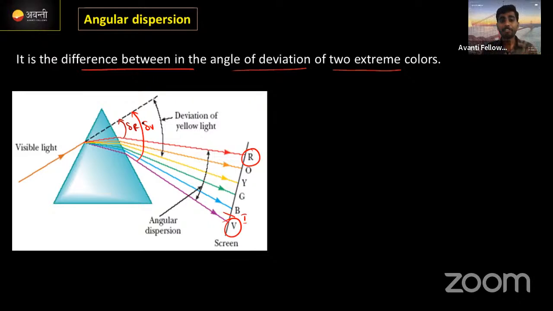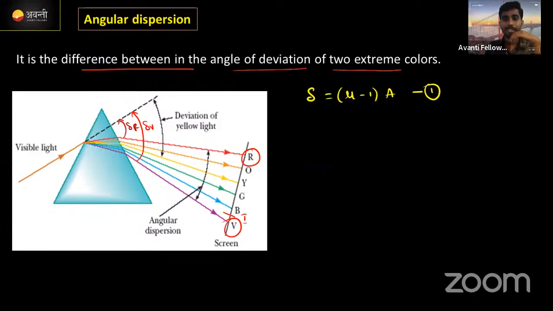But we need to find the angular dispersion, not the mean value. What was the equation we used for mean deviation? Delta is equal to mu minus 1 into A. This is the equation we use to find the minimum deviation.